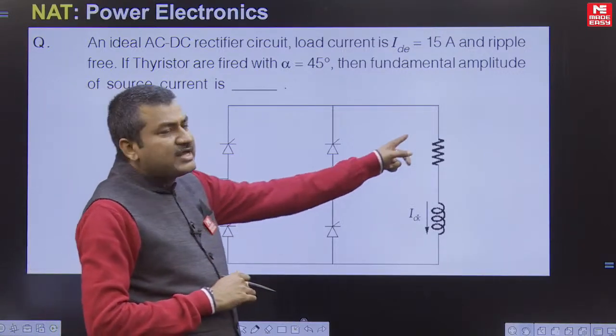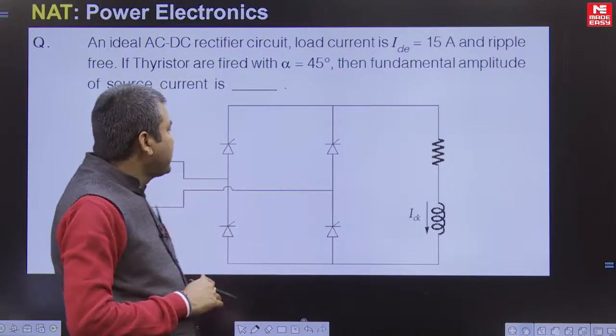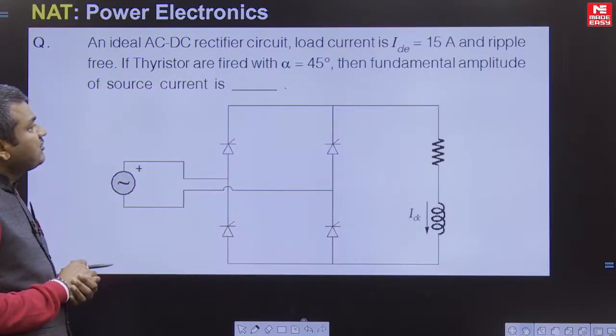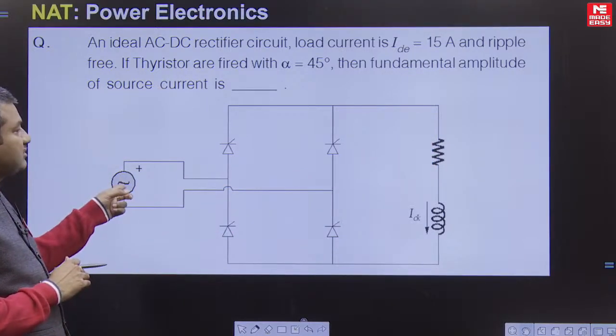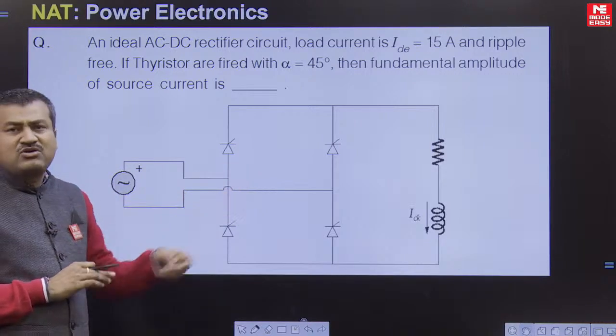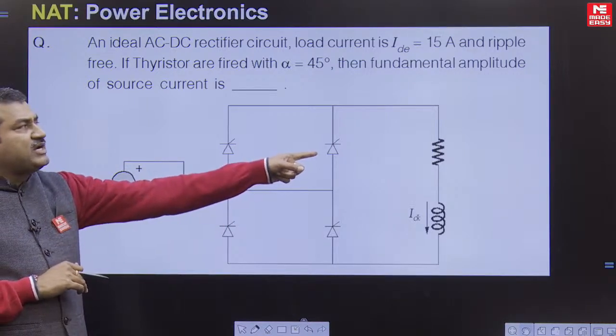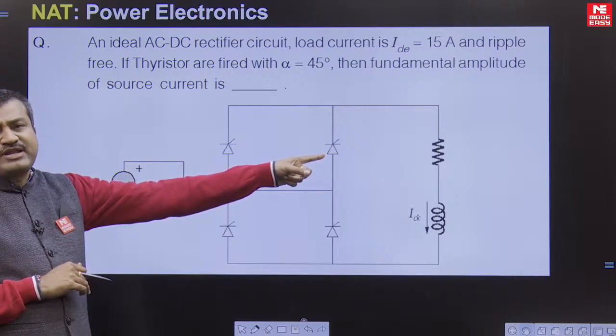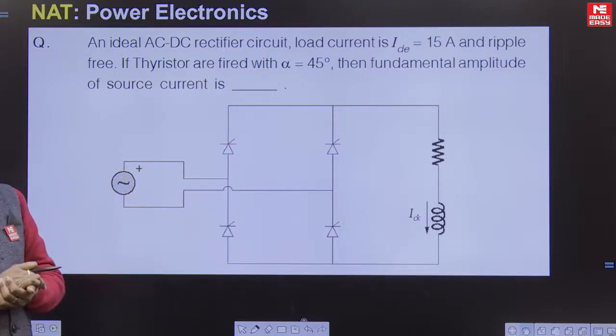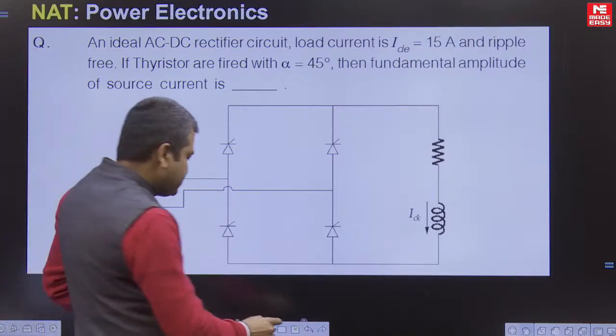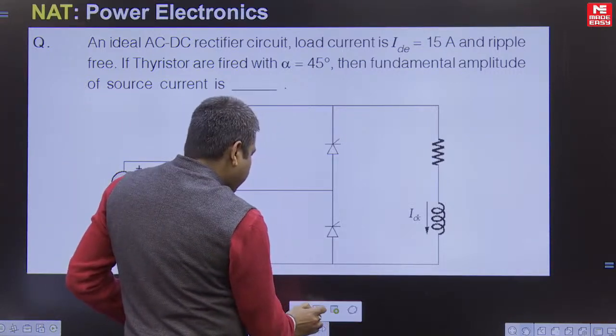So the DC side load current is 15 amperes, constant current, and we have to find out the fundamental amplitude here. This is a fully controlled bridge rectifier feeding a highly inductive load, so constant current 15 amperes. So the supply current on the AC side is a square wave. We have to find out the fundamental amplitude of the supply current, right? So let us do this one, fundamental amplitude.